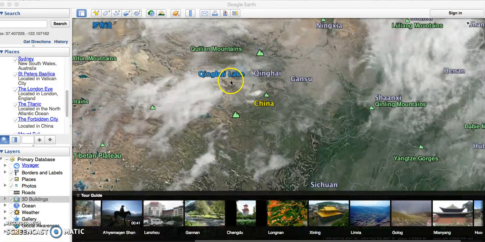The occurrence of this, for example at Qinghai Lake, is when the banks of the lake overflow, which causes the water to run downstream into the streets of China.